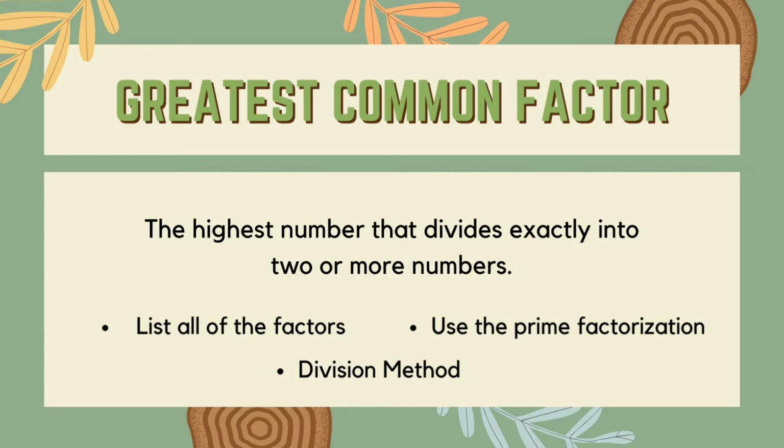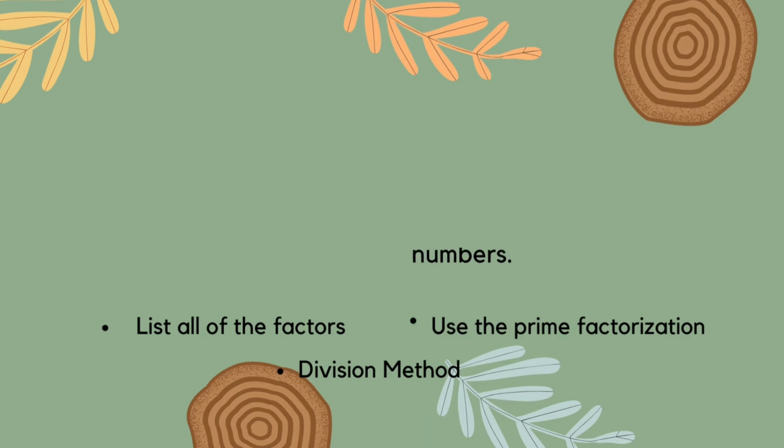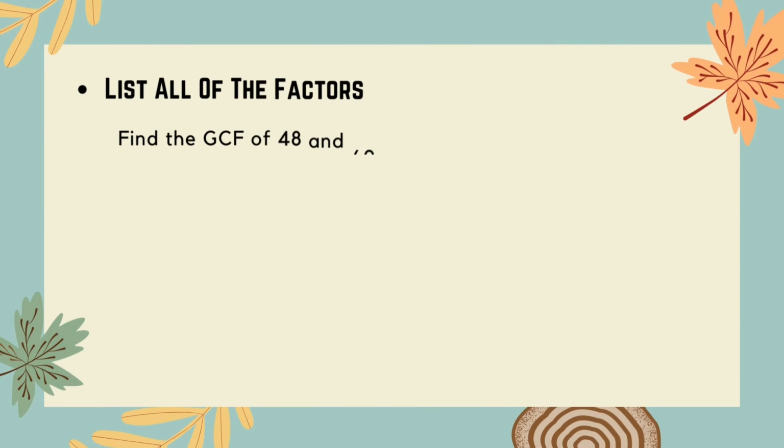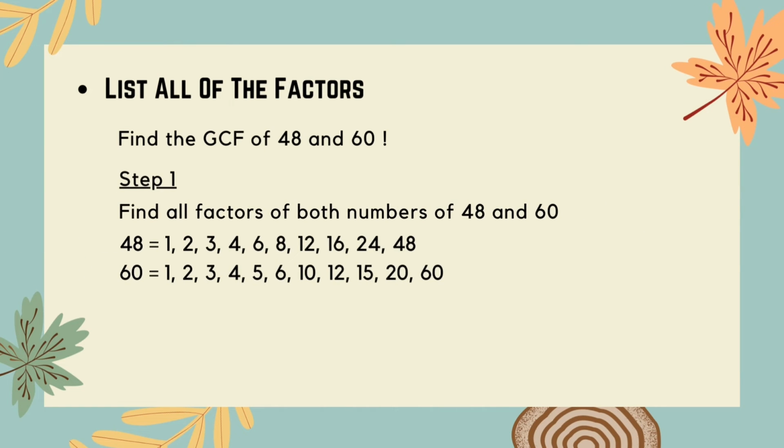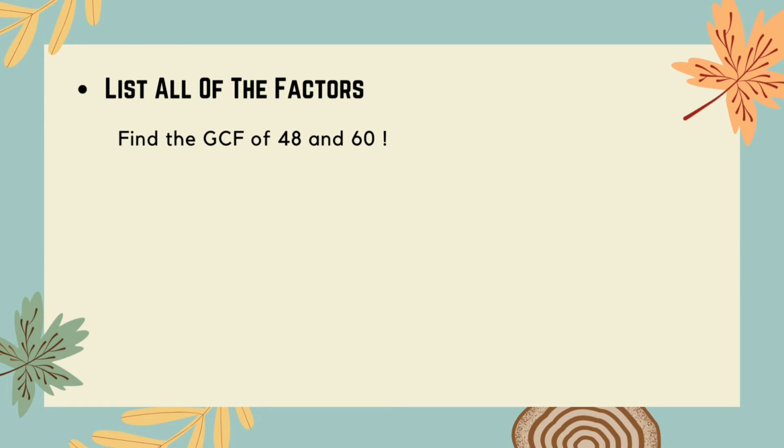But in this video, we are only trying list all of the factors and using the prime factorization method. We have a problem like this: find the GCF, or greatest common factor, of 48 and 60. Step 1. Find all factors of both numbers, 48 and 60. You could list all of the factors, not prime factors, just regular factors of 48 and 60.